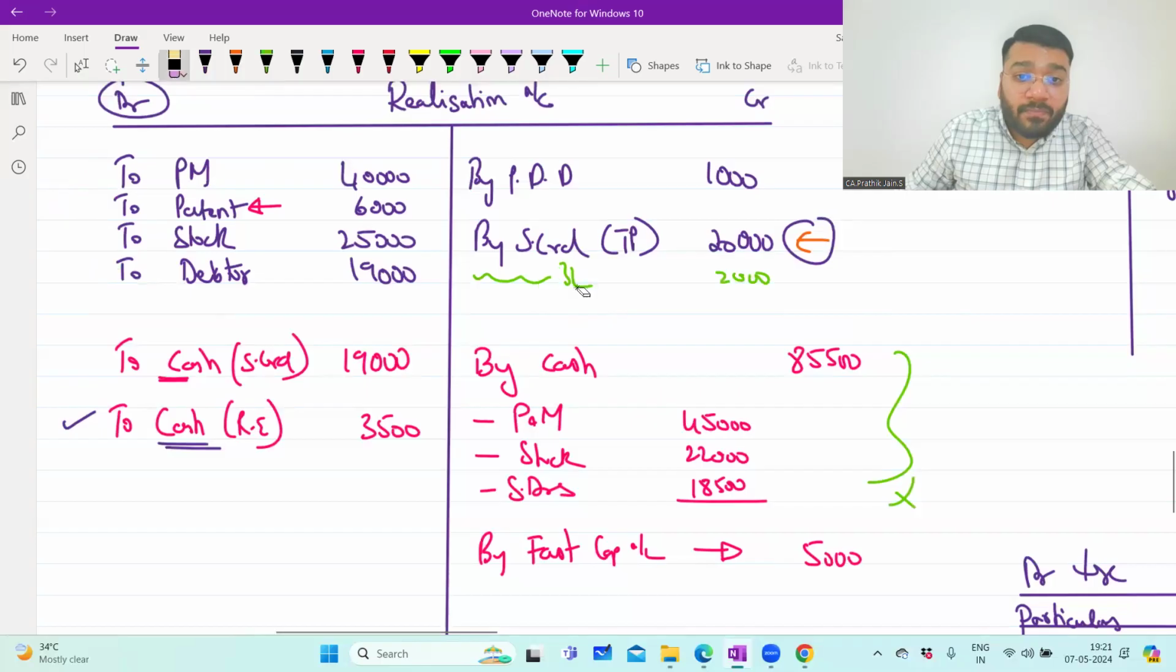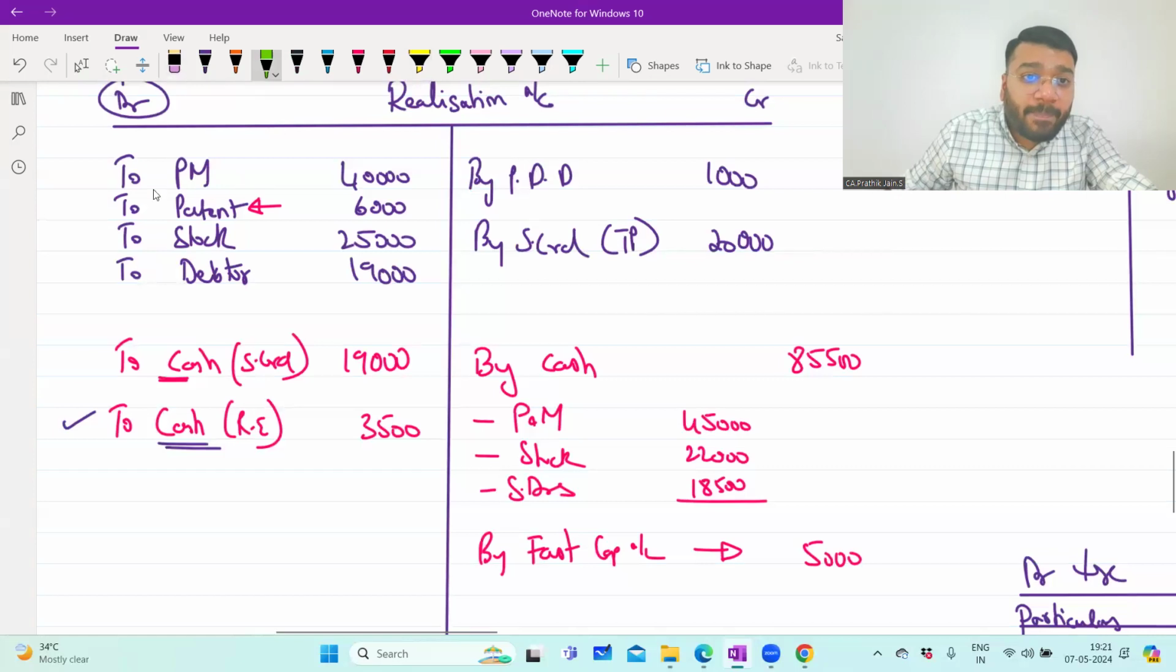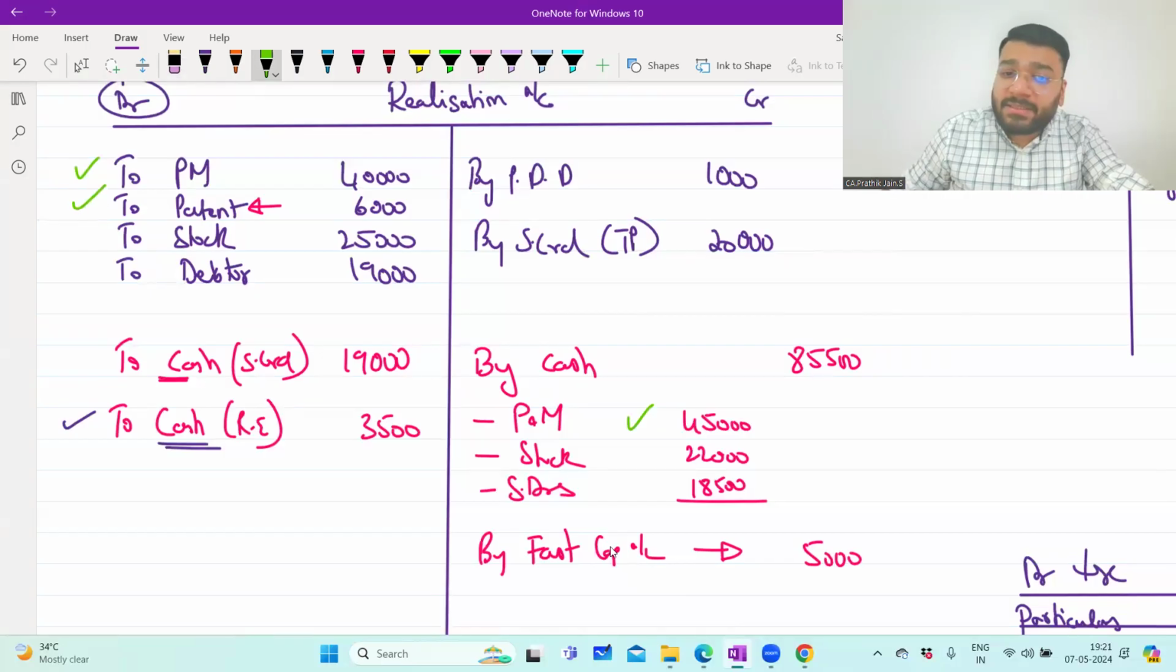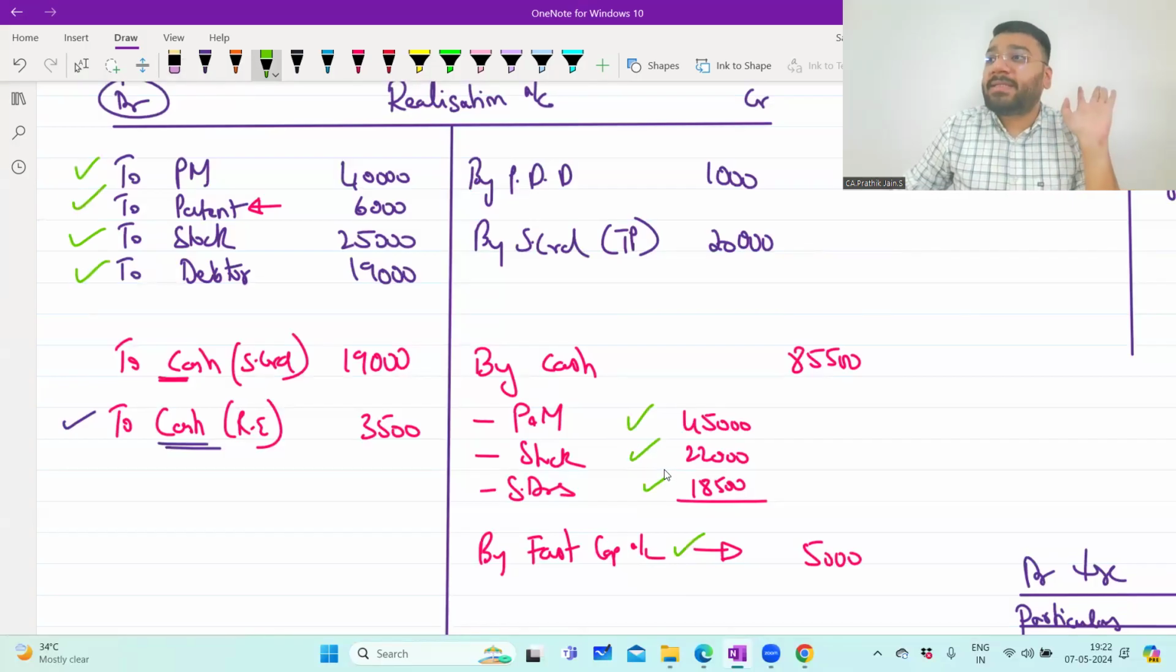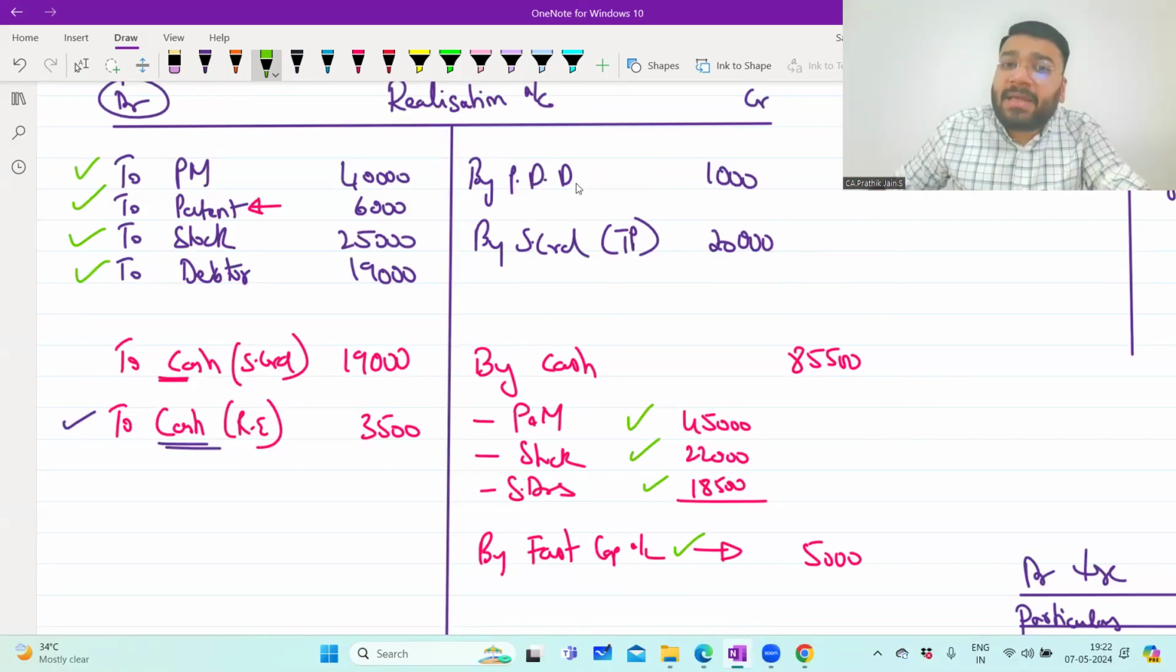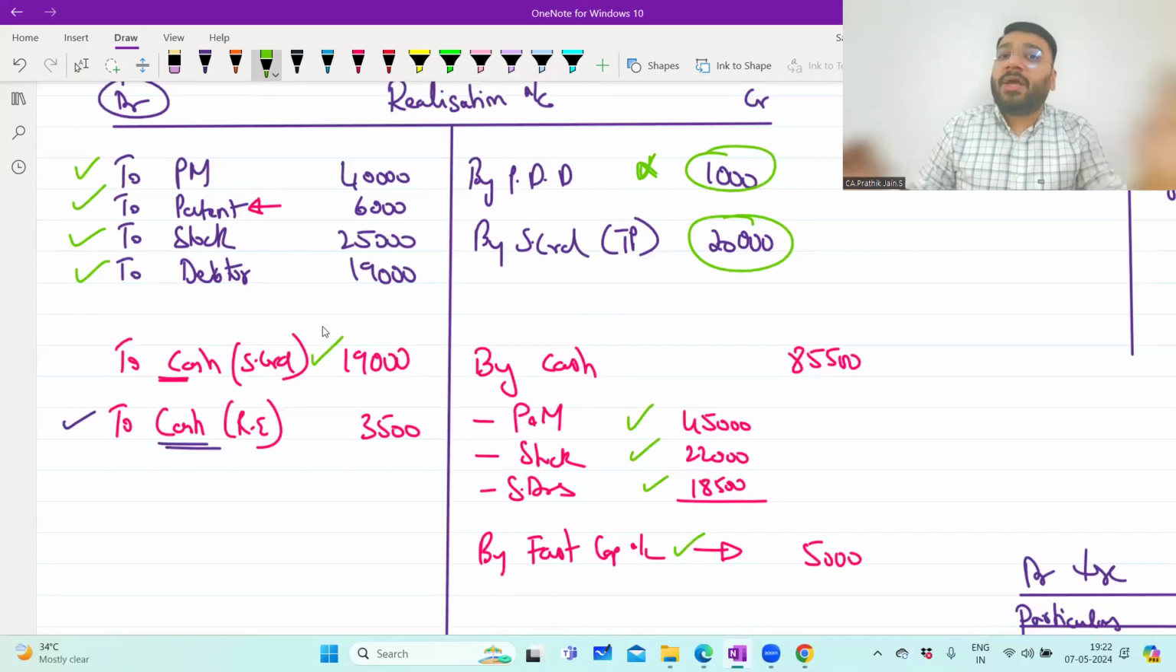So now, please check and tell me, people, plant and machinery, 40,000, whether realized? Sir, realized. Patent realized? Yes, sir, realized from partner's capital account. Stock, is it realized? Realized. Debtors realized? Realized. So all the assets have been realized. The information is properly given in the question. PDD, guys, 1,000 rupees, will you make the payment? This is a loss, so this will not come into your payment side, never. Sundry creditors, 20,000 rupees. Have they given the information of the payment? Yes. So now you are good to balance the realization.